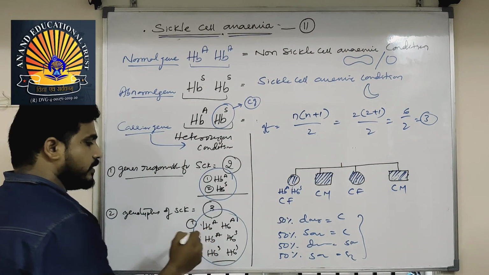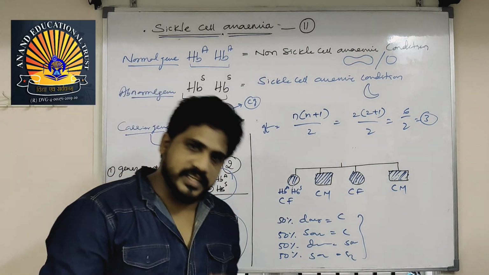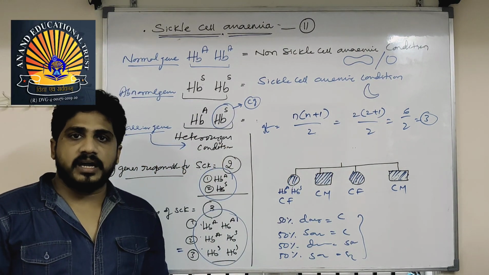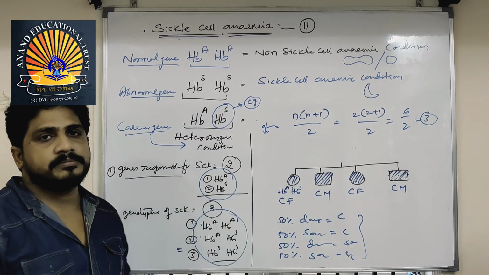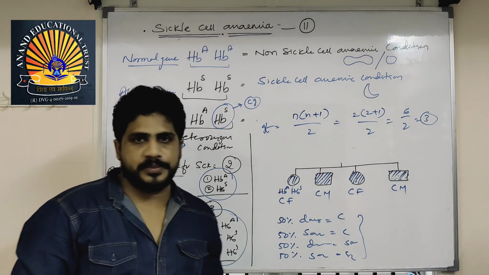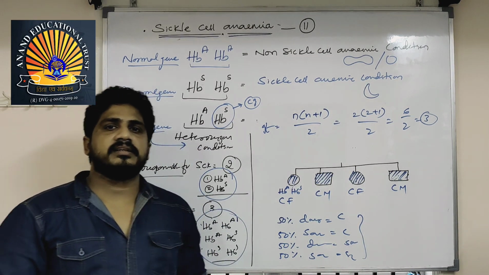Anywhere, if they give the genes or alleles in a question and ask for genotypes, then go for the formula n(n+1)/2 so that you will get the answer. In blood groups also. Now, the second one, that is phenylketonuria.